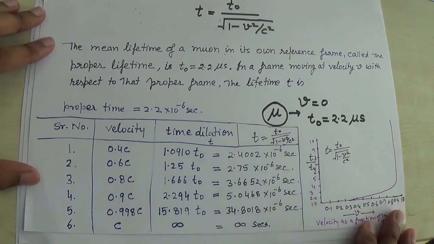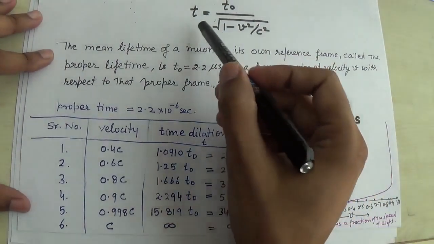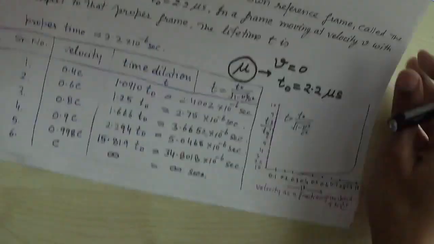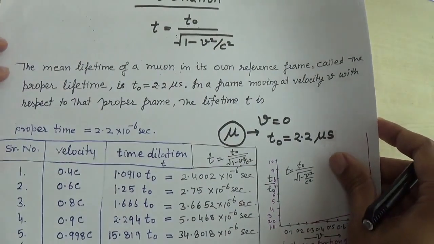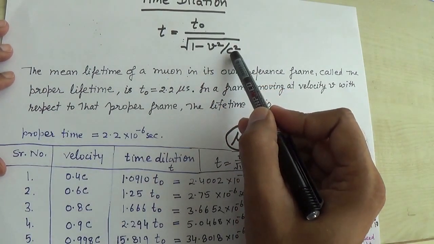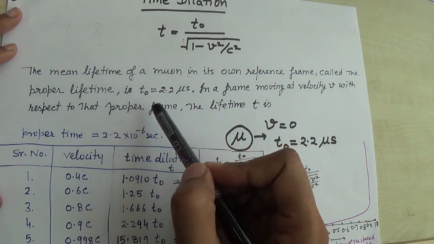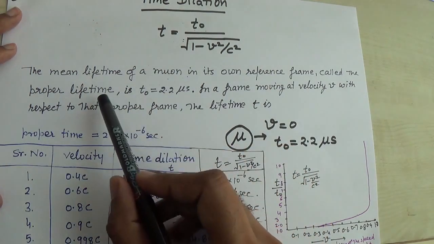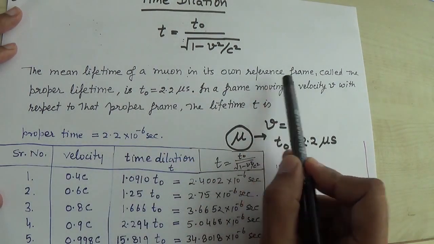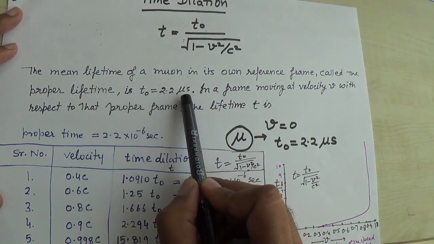Further, if we made some observation on the basis of this formula of time dilation, that t is equal to t naught upon square root of 1 minus v square upon c square, I am taking one more example here of the muon. The mean lifetime of a muon in its own reference frame, called the proper lifetime, is 2.2 microsecond.